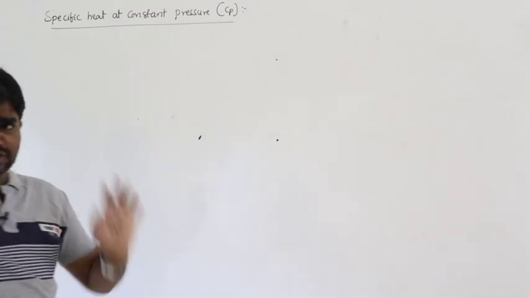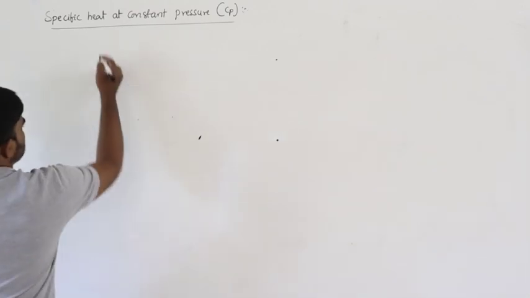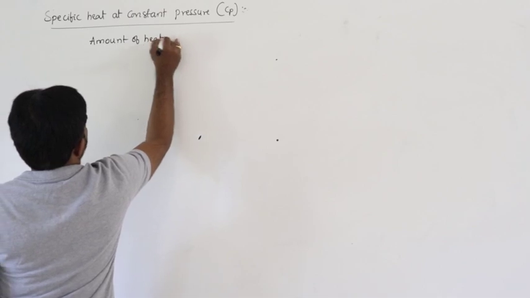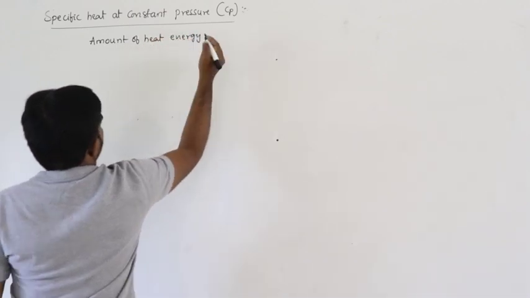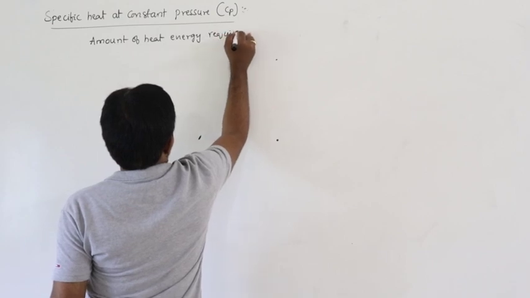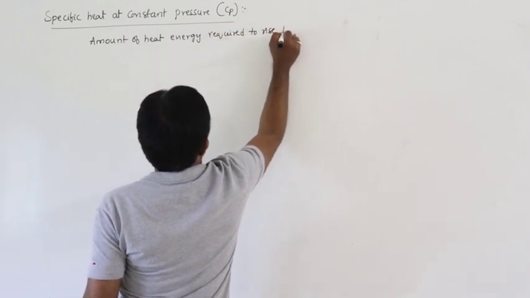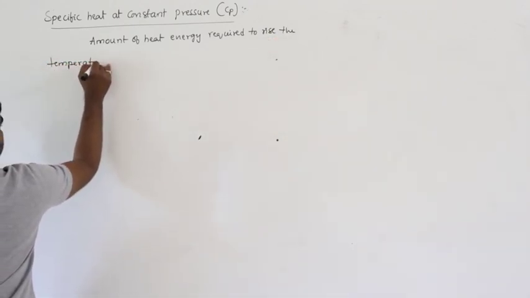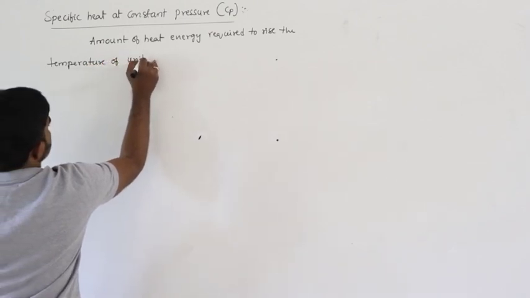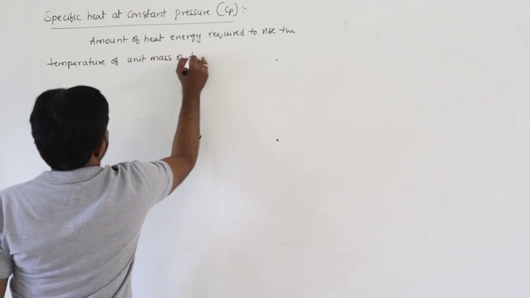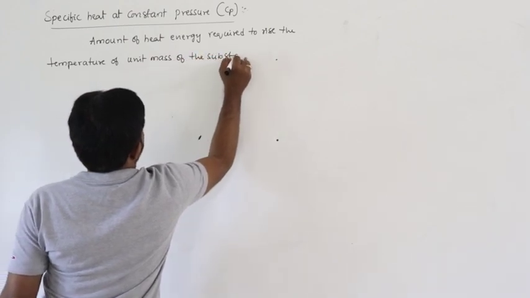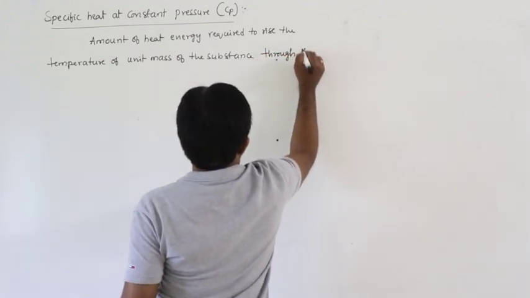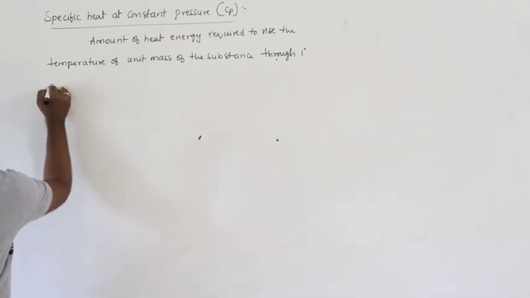The definition is same: the amount of heat energy required to raise the temperature of unit mass of the substance through 1 degree at constant pressure.